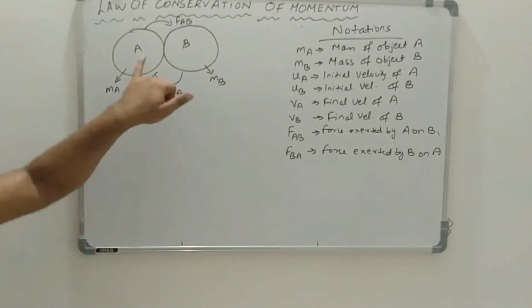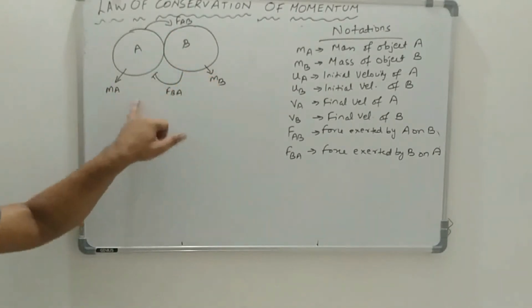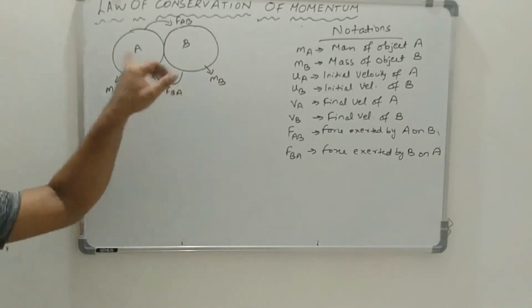That is, object A is applying a force FAB on object B, and object B in return is applying a force FBA on object A.